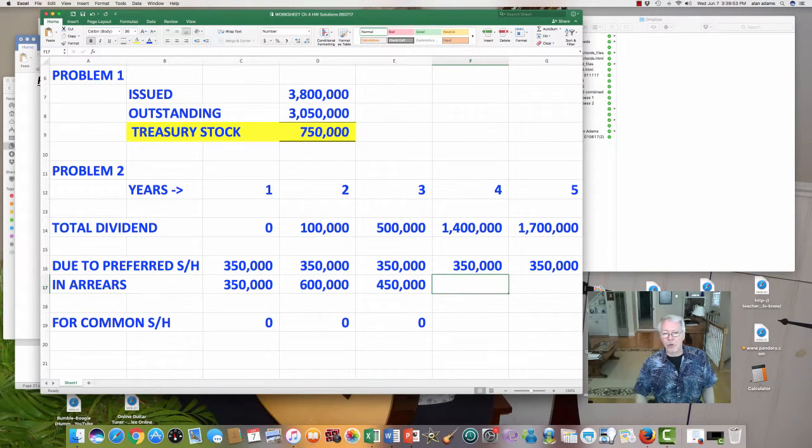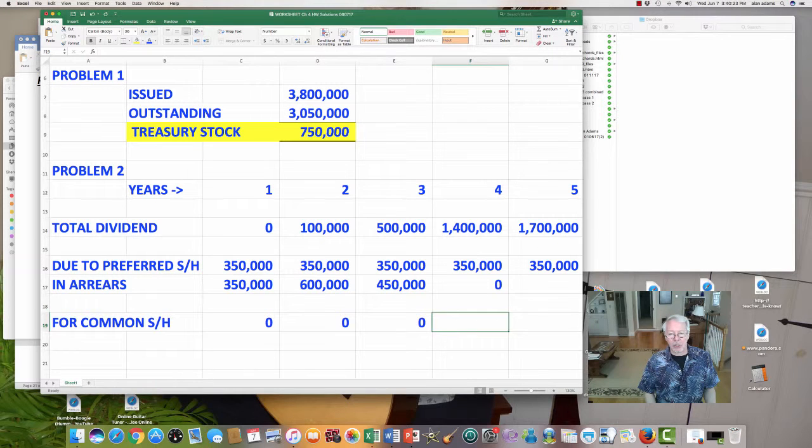Next we're going to go to year 4. Again, we owe them $450,000 from the end of year 3, and now we owe them another $350,000 for year 4. The total is $800,000. There's enough in this dividend to catch up all the arrearages and cover year 4 and have something left for the common shareholders. Therefore, there's not going to be any arrearage. We will wipe it all out.